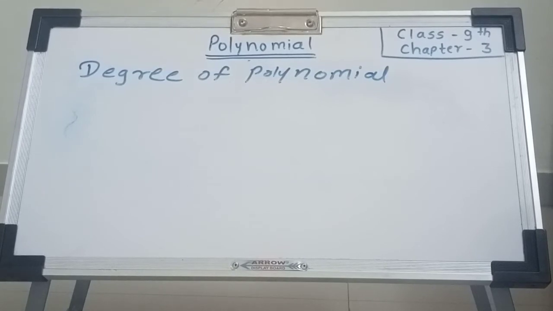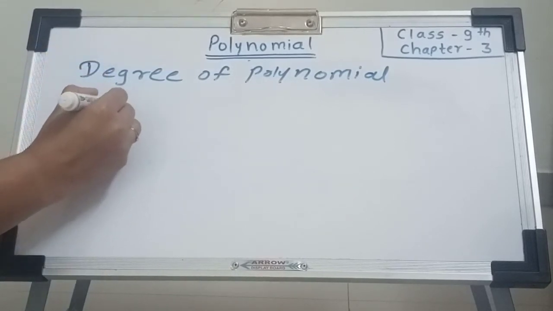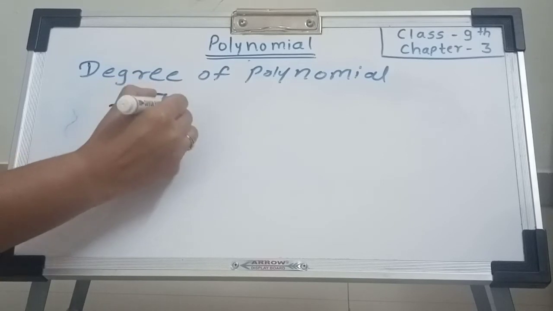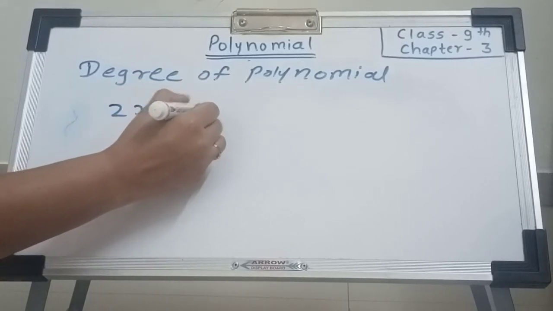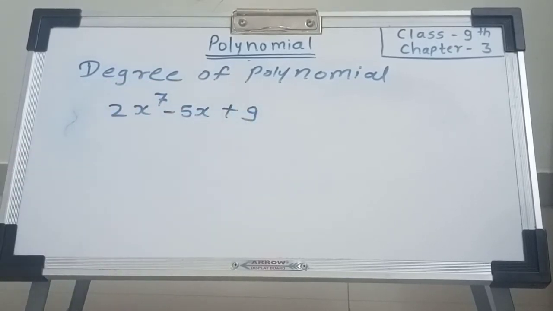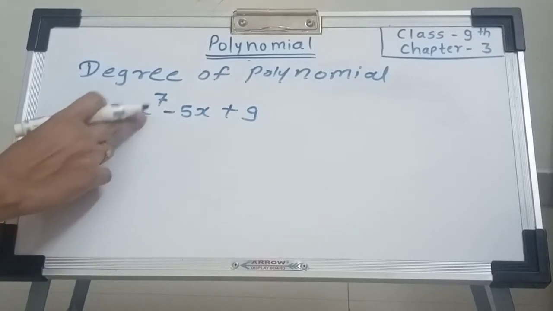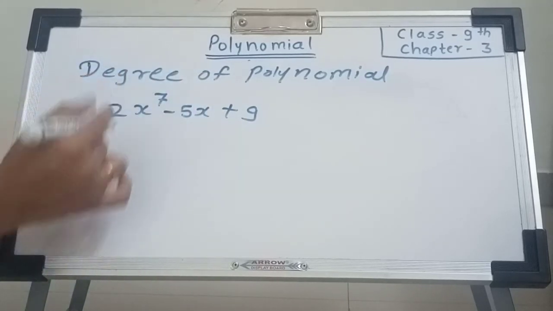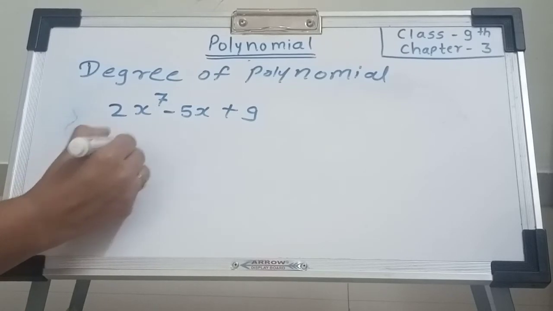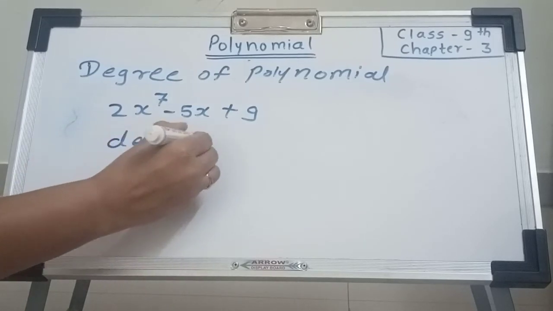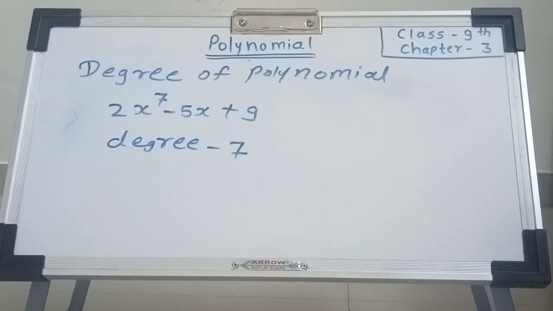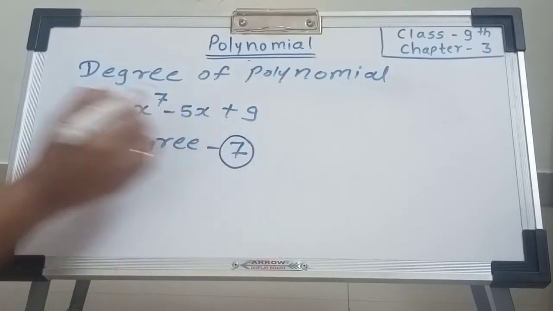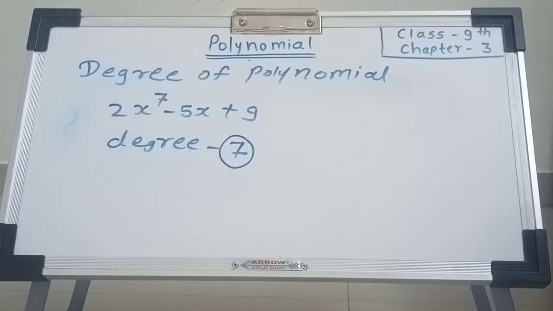Degree of polynomial. Suppose our polynomial is 2x raised to 7 minus 5x plus 9. Here the greater degree: x has degree 7 in one term and degree 1 in another. The greater degree is 7. Hence our polynomial has degree 7. The greater number is the degree of this polynomial. 7 is the degree of this polynomial.